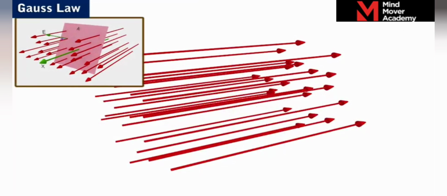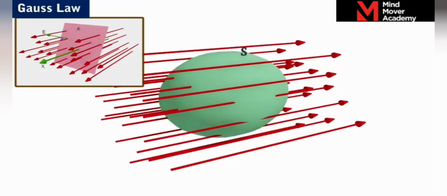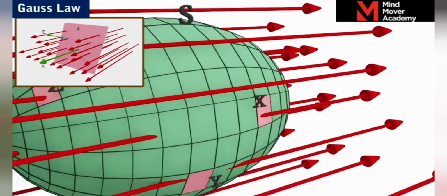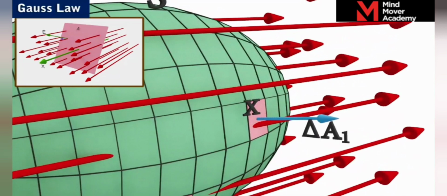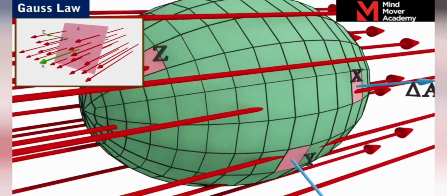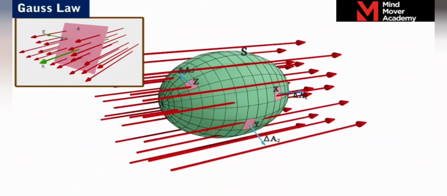Now, consider a closed surface S placed in the uniform electric field of strength E. Consider three elements X, Y, and Z on the closed surface having areas ΔA1, ΔA2, and ΔA3 respectively.